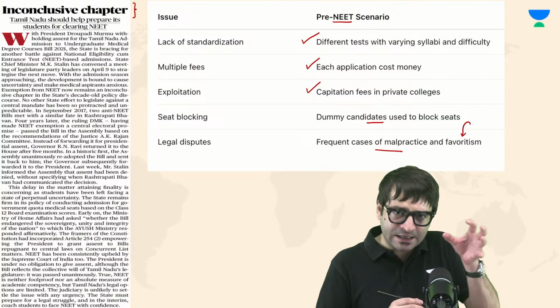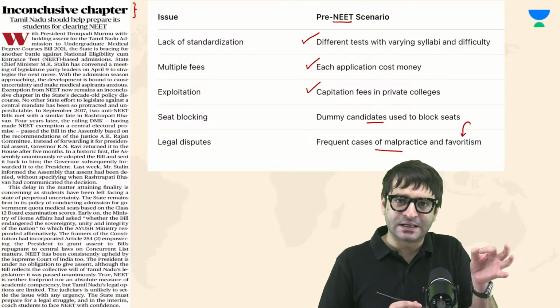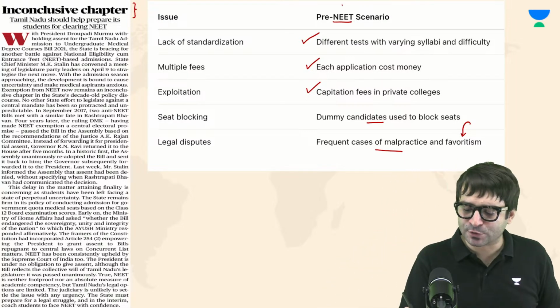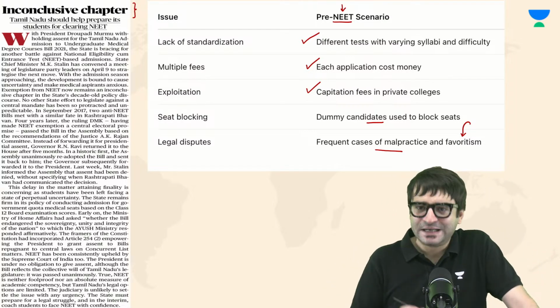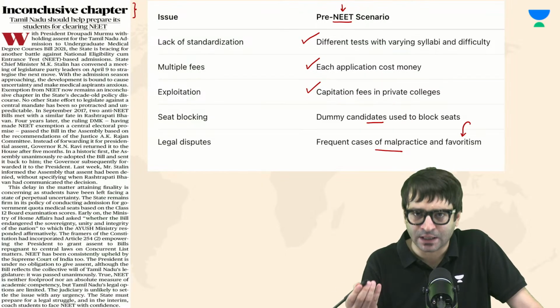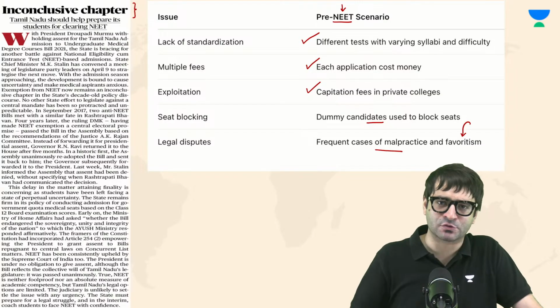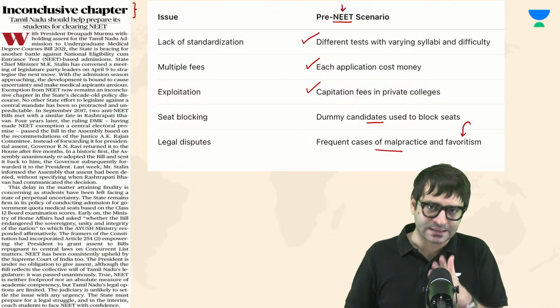Now, to have a standardized common entrance test at the UG medical level, that is how NEET was proposed. But it is this NEET which has been challenged by states such as Tamil Nadu, and it is not acceptable to various states, for example, West Bengal as well. But particularly Tamil Nadu is against this.